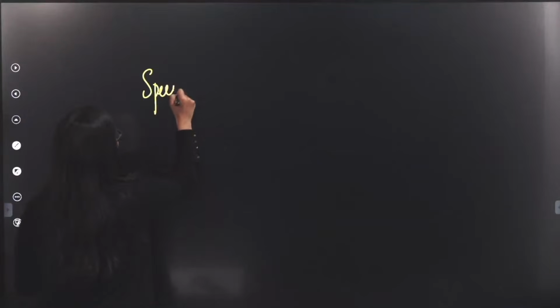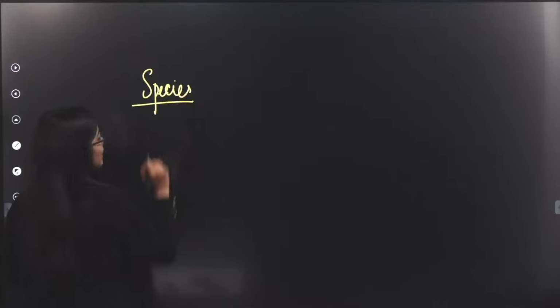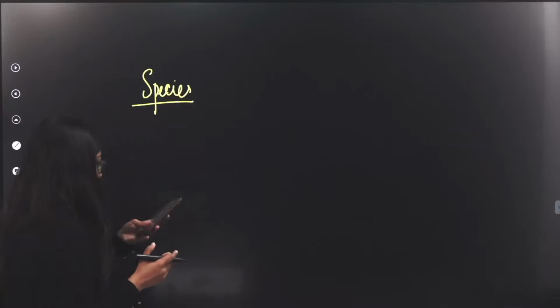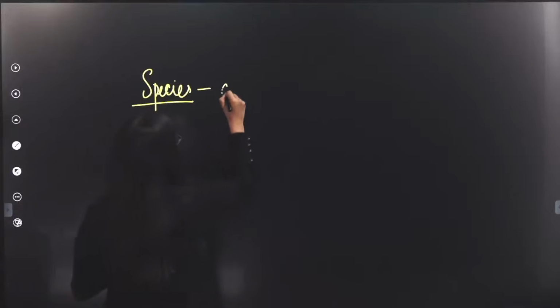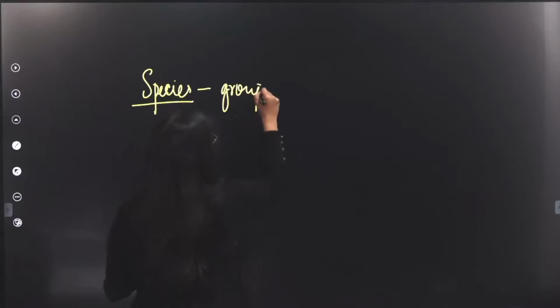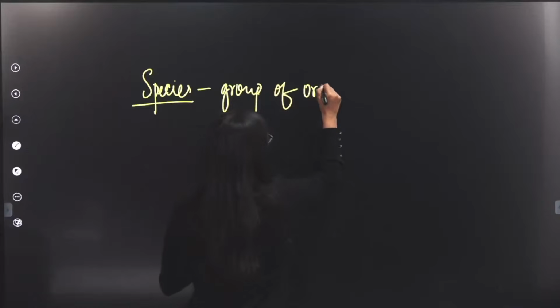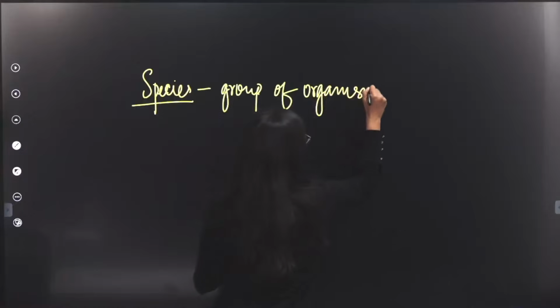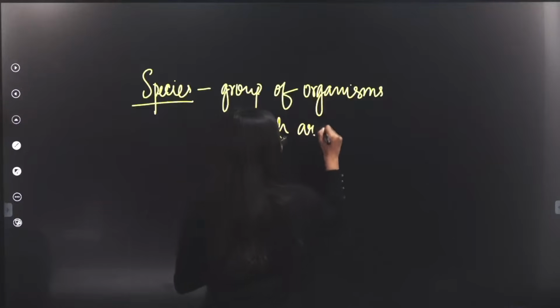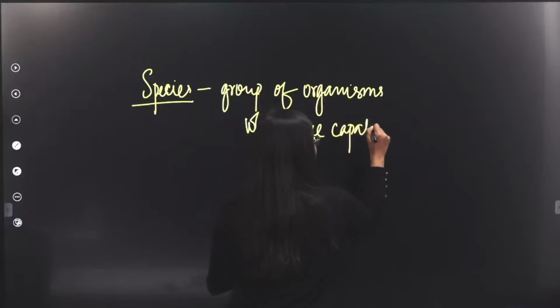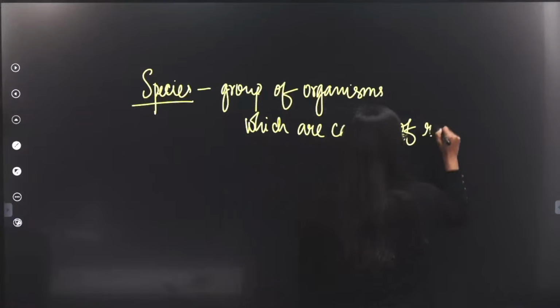So what are species? Our friends are also helping us in the chat. I can see some definitions are also coming from Arnab. These are nothing but a group of organisms which are capable of reproducing.